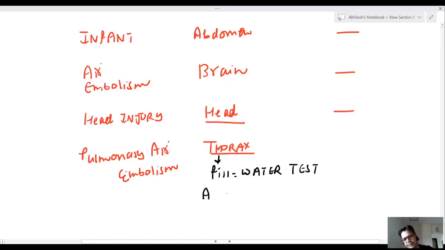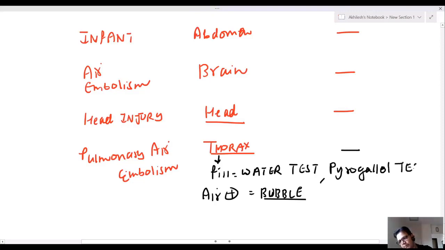If any air present, there will be formation of bubble. This is known as water test. Last doesn't matter. And for pulmonary air embolism, we also do pyrogallol test.